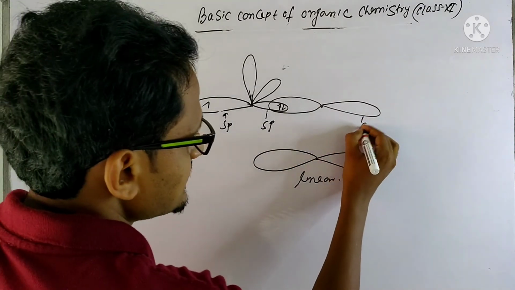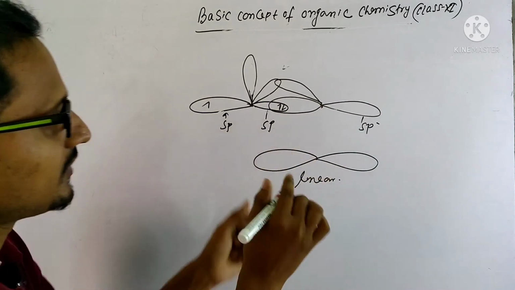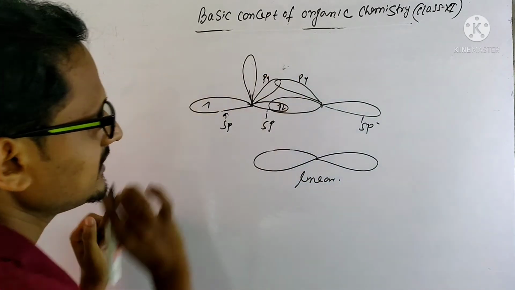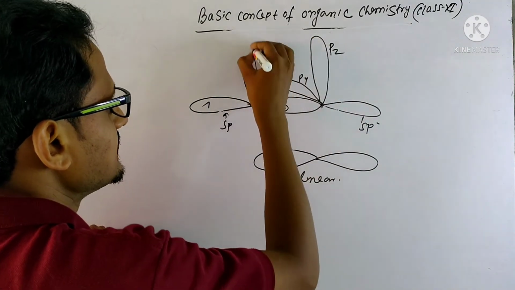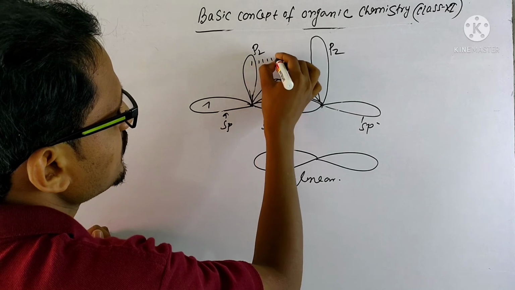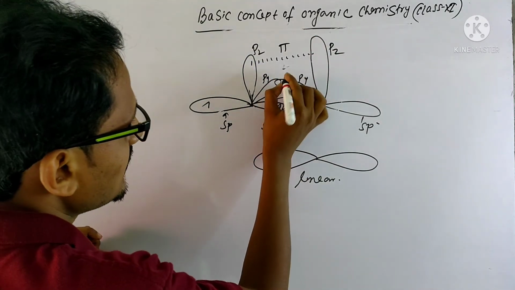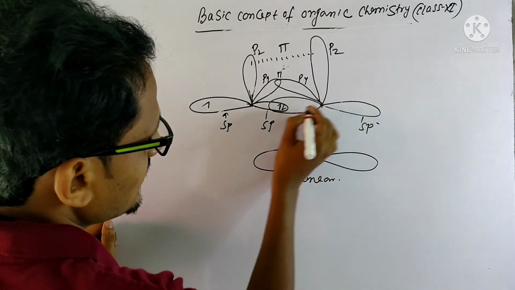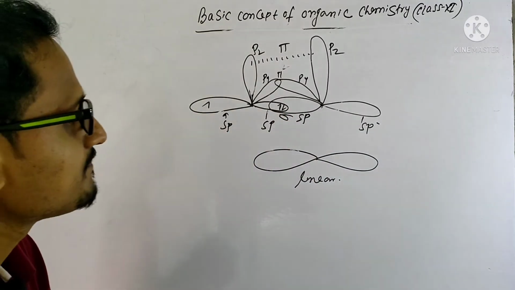Okay, it has another sp. Now two unhybridized orbitals will overlap. This is py, and this is py. And this is pz, and this is pz. Now these two pz will overlap with each other to form one pi bond. These two py overlap to form another pi bond. These two sp hybrid orbitals overlap with each other head on to form a sigma bond.